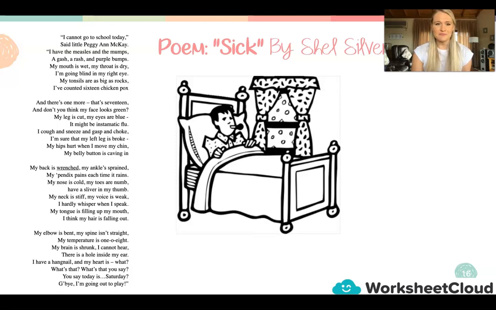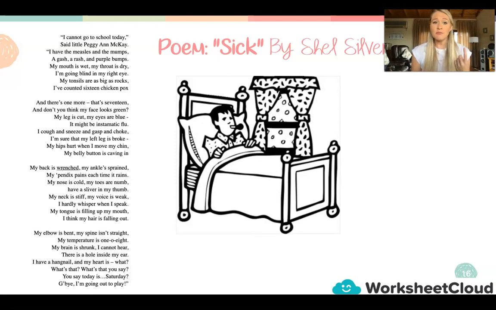So the poem says, "I cannot go to school today," said little Peggy Ann McKay. "I have the measles and the mumps, a gash, a rash, and purple bumps. My mouth is wet, my throat is dry. I'm going blind in my right eye. My tonsils are as big as rocks. I've counted 16 chicken pox.